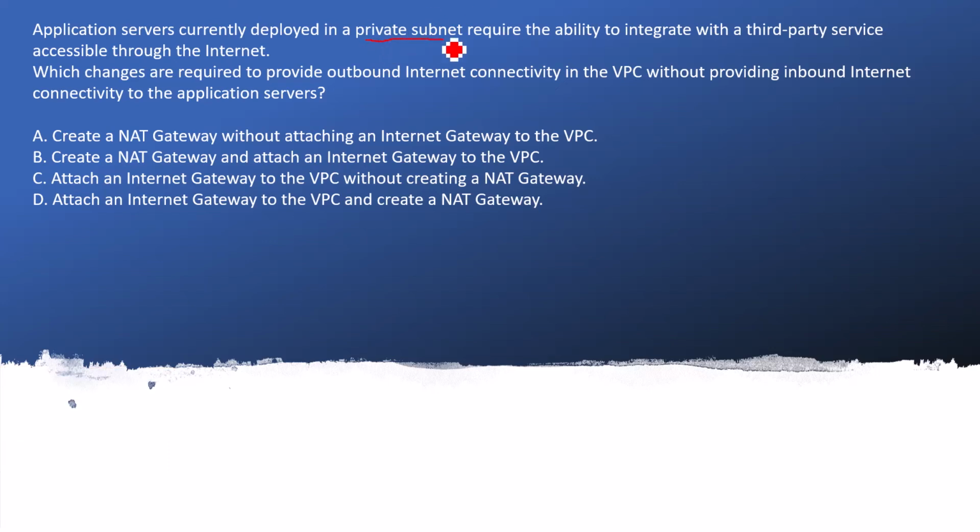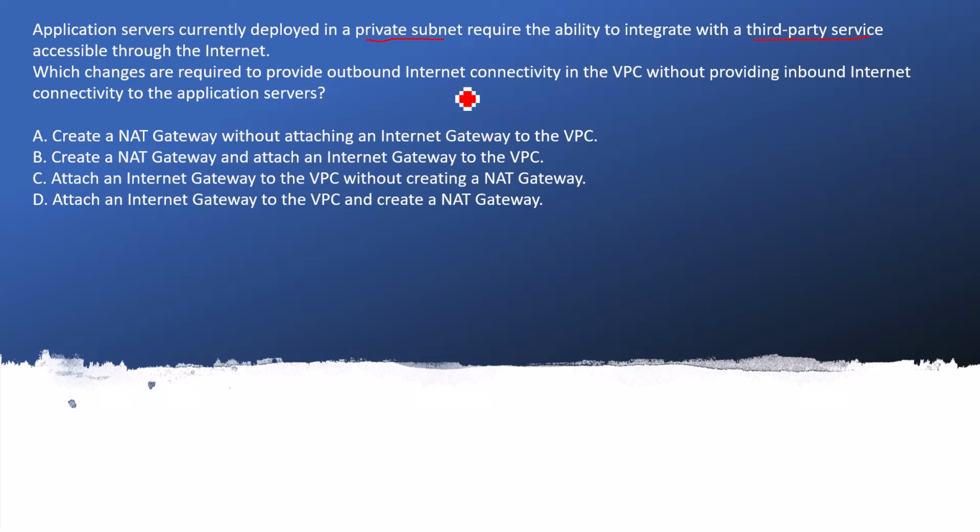Our services are there in the private subnet, and the services need to communicate with the third party service, so it needs internet connectivity. And private subnets are those subnets where we are not providing any kind of elastic IP address, meaning public IP address. So it is not accessible by the internet, but the requirement is like that. In which way can we provide that communication between the third party and the private subnet?